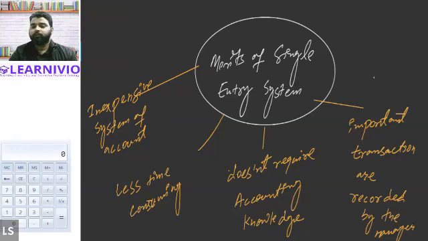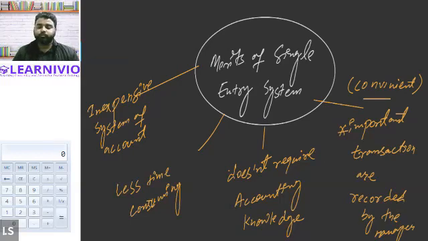So therefore we can say that it is convenient to maintain accounts under the single entry accounting system. So these are the merits. It is inexpensive, it is less time taking, it does not require expert knowledge of accounting, and it is also convenient, as the manager can record only important transactions. He can avoid non-important transactions, and he may choose to record only those transactions which according to him are important. So these are the merits of the single entry system.